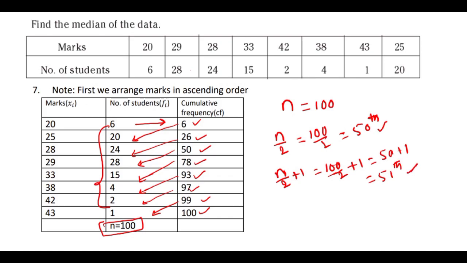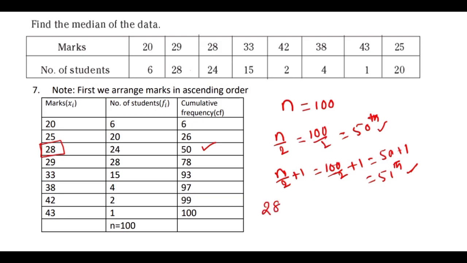What is the 50th observation here? In the cumulative frequency we need to refer to it. The 50th observation means this one, which is 28. The 51st observation goes to the next one, in the 78 you can find that 51st, and we have 29 here. So (28 plus 29) by 2, this is 57 by 2, which is equal to 28.5. So this 28.5 is the median of the data.